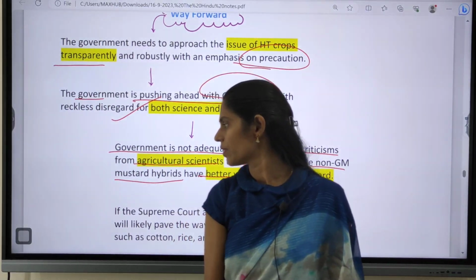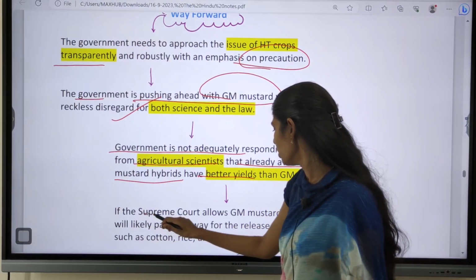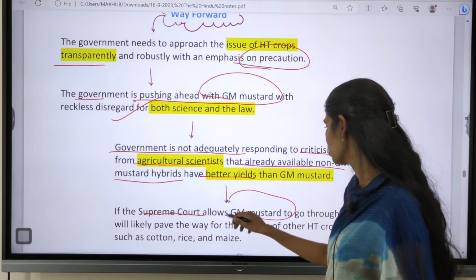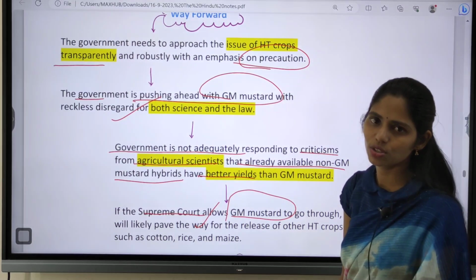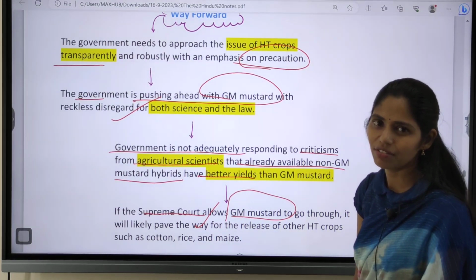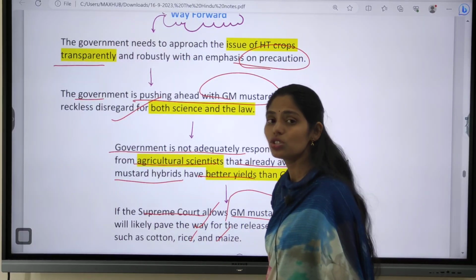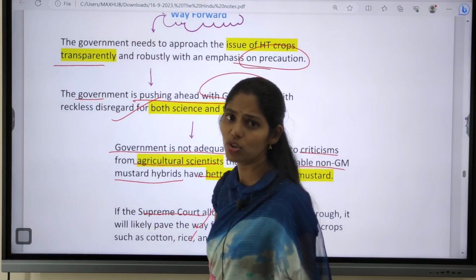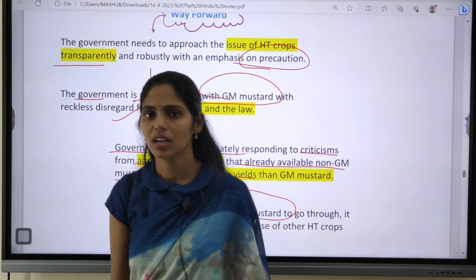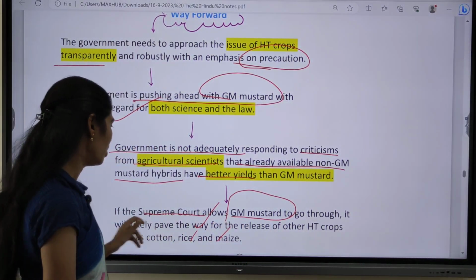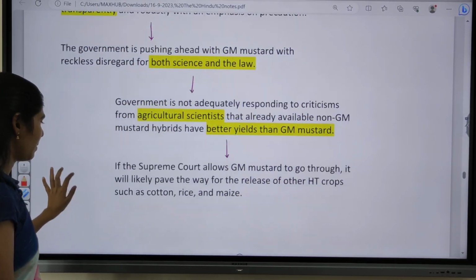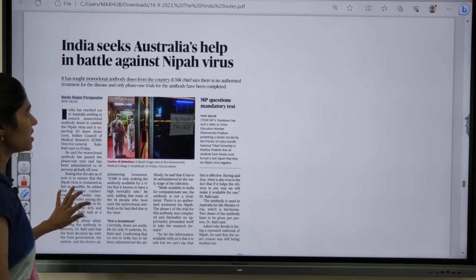And if the Supreme Court allows this GM mustard to go through, then it will also pave the way for the use of cotton, rice, maize, etc. Because of this, there might be some adverse impact seen on the environment. So this is the way forward for this step. Okay, so now let us see the next topic.